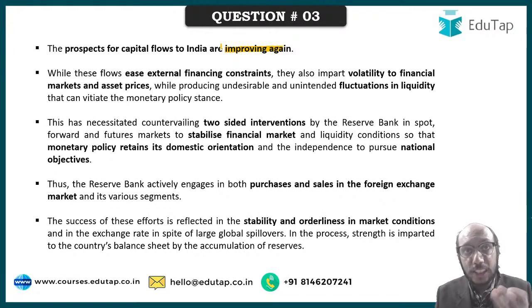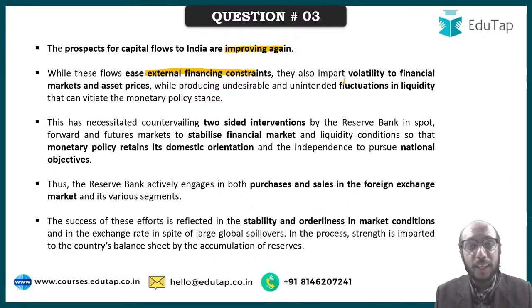So because of these inflow, external financial constraints will ease. It will become easier for us to borrow externally in terms of dollars because we will be able to pay interest. We will be able to repay the amount that we have borrowed because we are sitting on a cash pile of $600 billion worth of foreign exchange reserves, right? That is point number one.